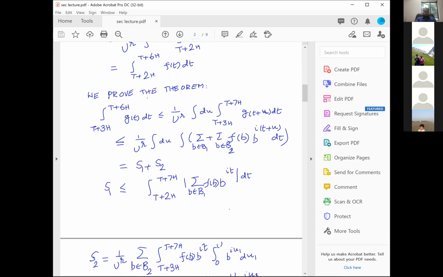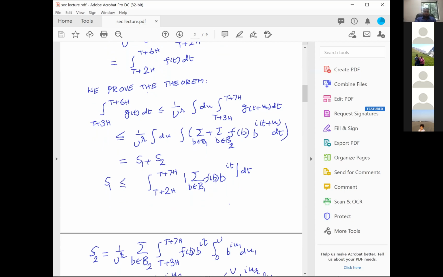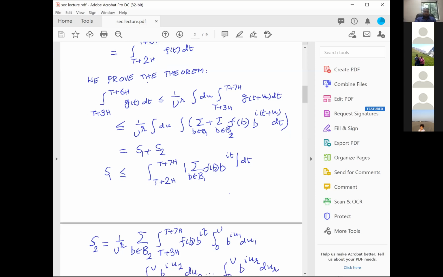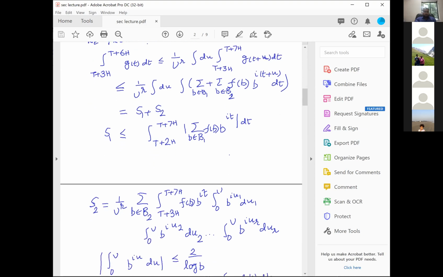The B2 part, which is S2, is 1 over u power r, summation over b in B2. Now I interchange the summation, therefore it becomes t plus 3h to t plus 7h, f of b, b power it. The t part I take first, therefore 1 over u power r, b in B2, t plus 3h to t plus 7h, f of b, b power it. And then the multiple integral is there, which is 0 to u, b power iu1, du1, 0 to u, b power iu2, du2, 0 to u, b power iu3, du3, up to 0 to u, b power iu, du.